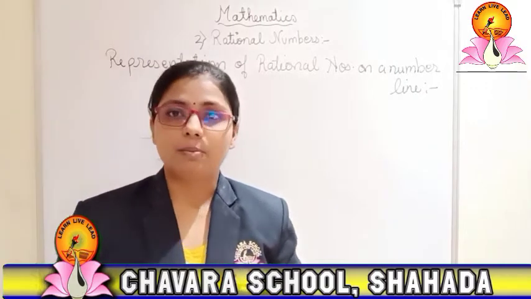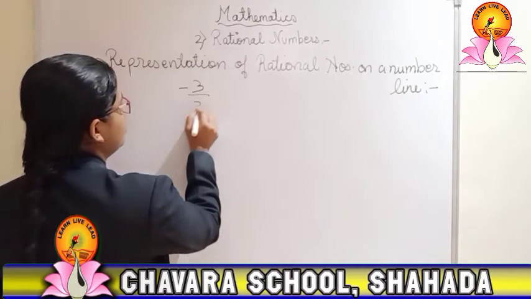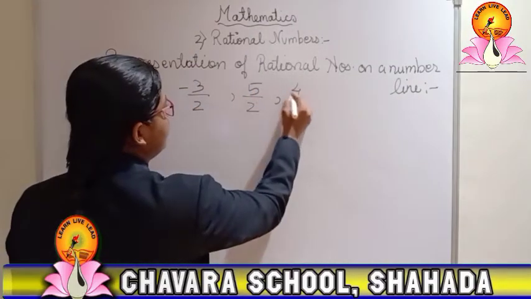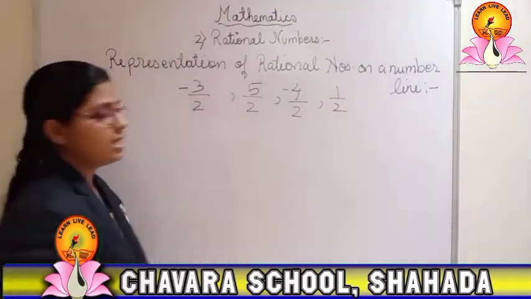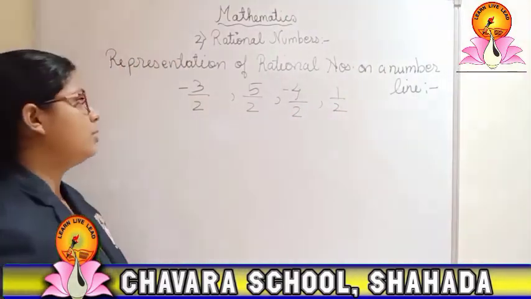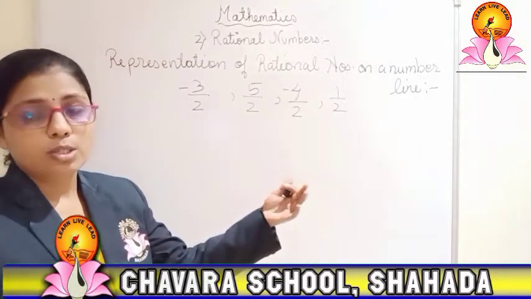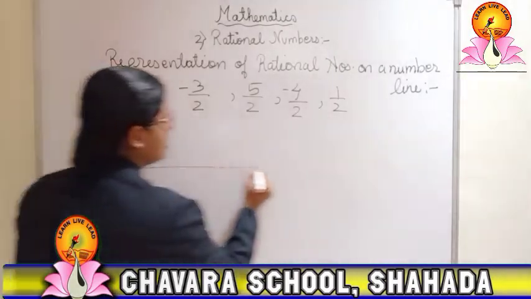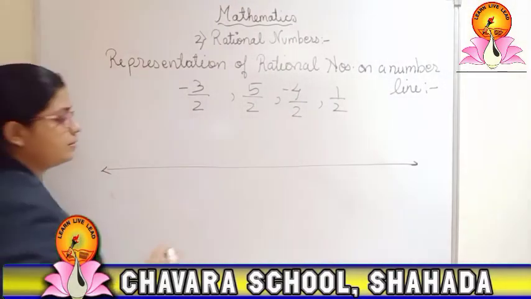Let us have one example for that. Suppose it is said: negative 3 upon 2, 5 upon 2, negative 4 upon 2, and 1 upon 2. These are the numbers given to you, and you are told to represent these rational numbers on the number line. So how will you represent them? For that purpose, first draw the number line as usual.